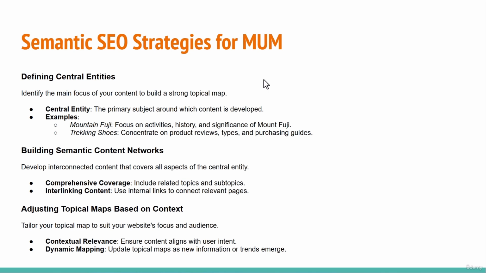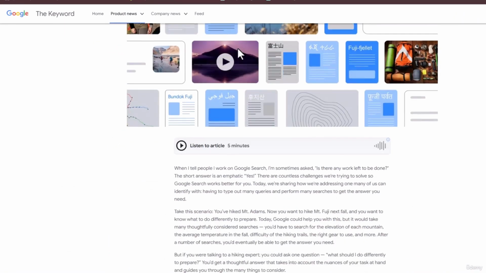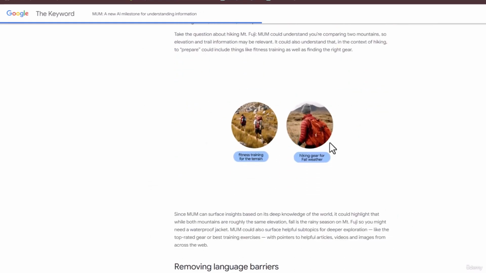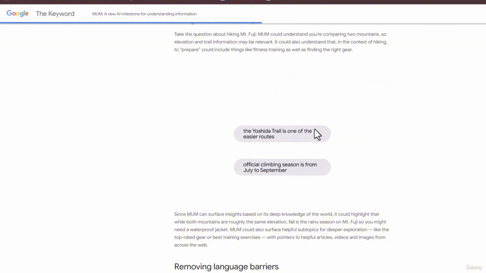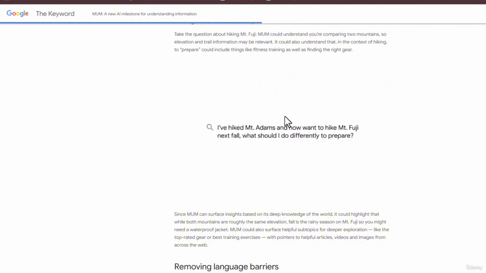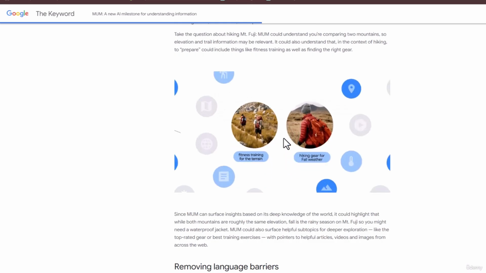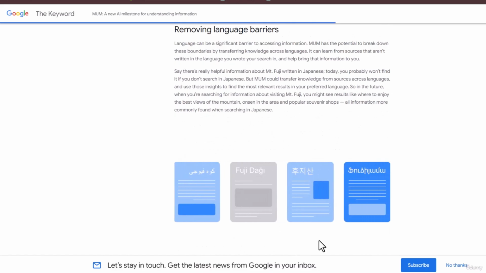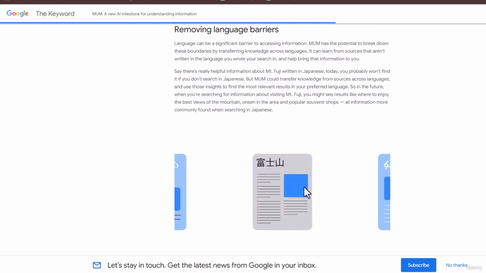A very excellent strategy for MUM is to create topical maps focused on your central entity. For example, let's say the entity is Mount Fuji. Activities, history, and significance, these are different things related to it. This is the official Google MUM blog, and here you can see that it understands entities, which entities are mentioned, and what the user's intent is behind the query.